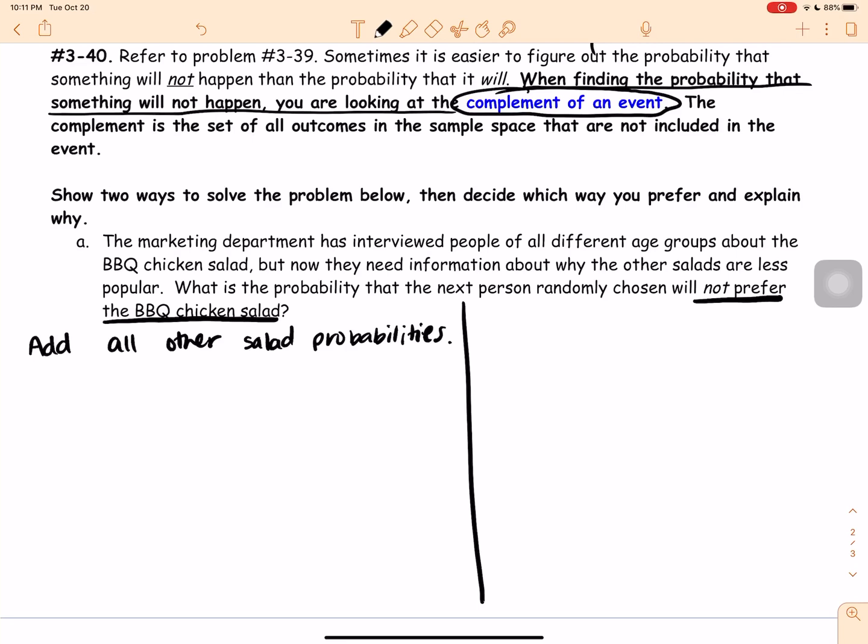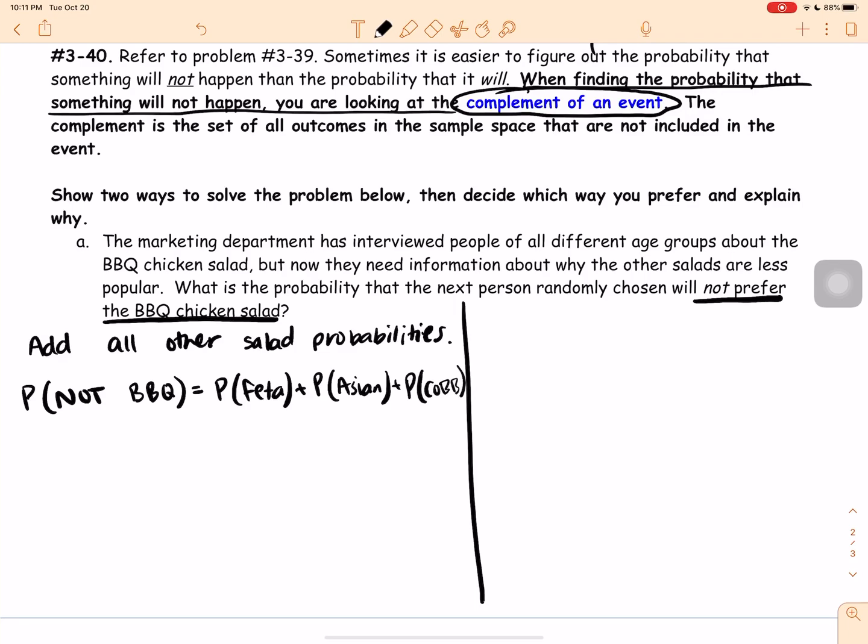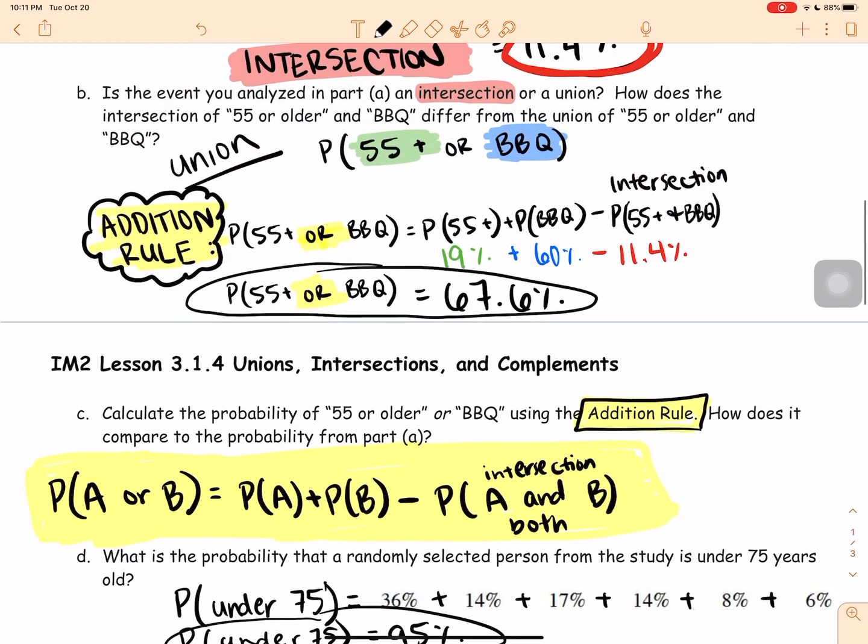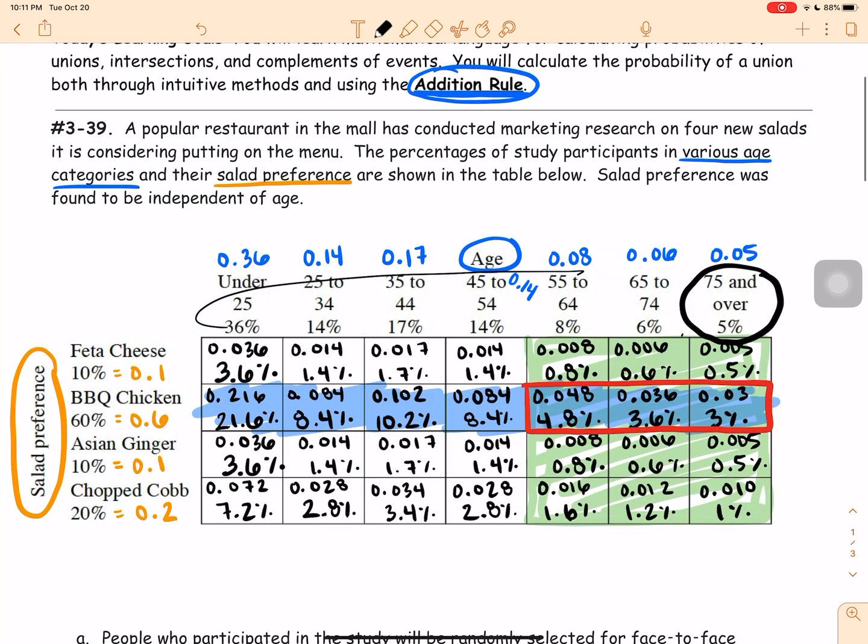Okay, so if we want the probability somebody does not like the barbecue, we need to add the probability that they like feta, the probability that they like the Asian salad, and the probability that they like the Cobb salad. So again, these are just the salad choices here. So what is the probability that people do not like the barbecue chicken? Well, I have to add up all of these probabilities.